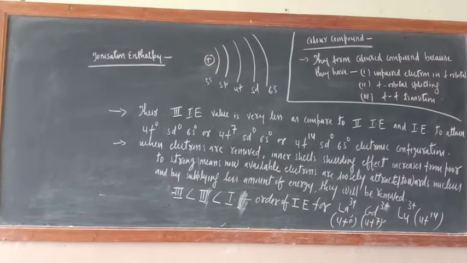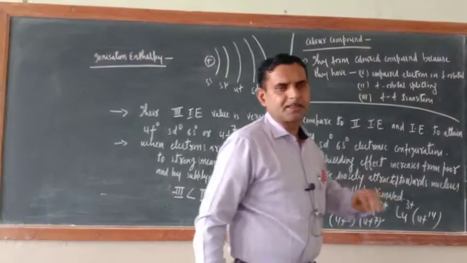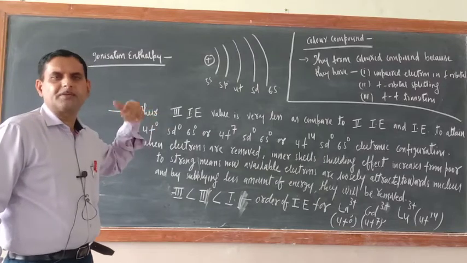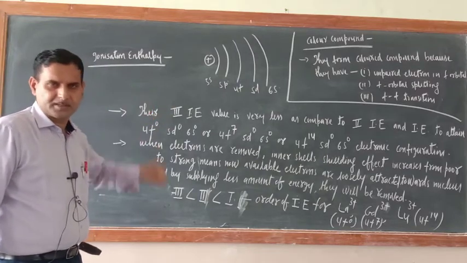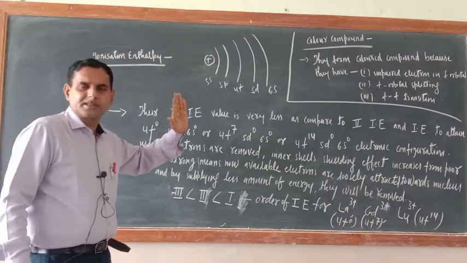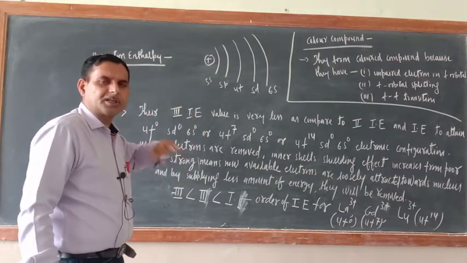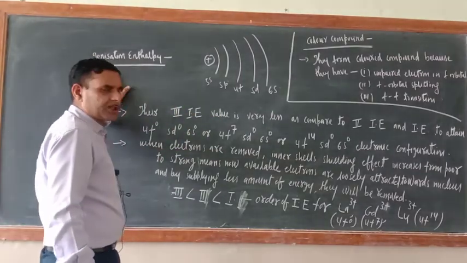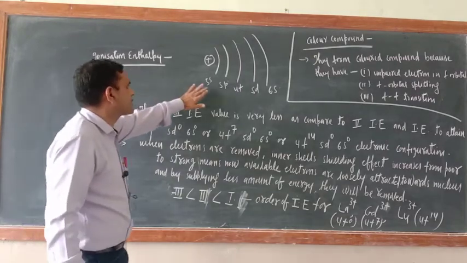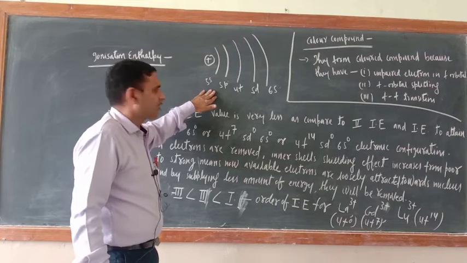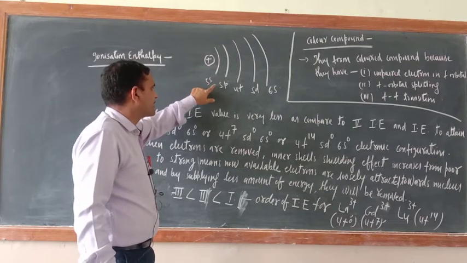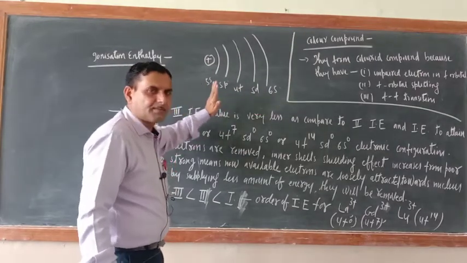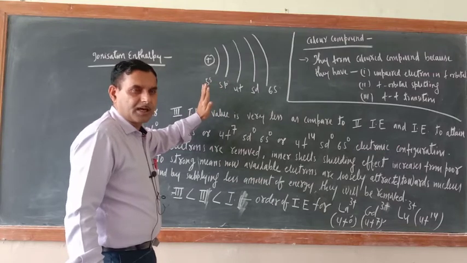Ionization enthalpy. So far, in transition elements, s block and p block elements, what we have studied, the third ionization enthalpy value is more than that of second and first, correct or not? That is the general trend. With the removal of electrons, the successive ionization enthalpy values increase. Here, for the ionization enthalpy of lanthanides, first see the setup of orbitals. First the nucleus is there, then 5s, then 5p, then 4f, then 5d, 6s. That is the setup of orbitals near the nucleus.